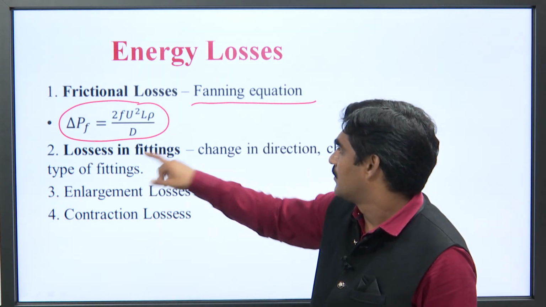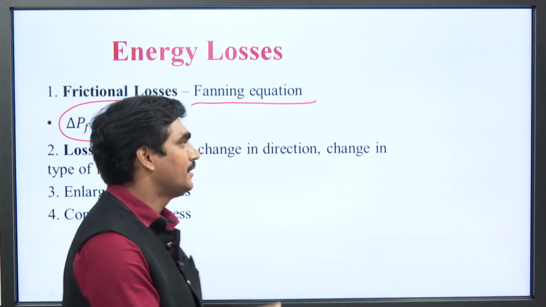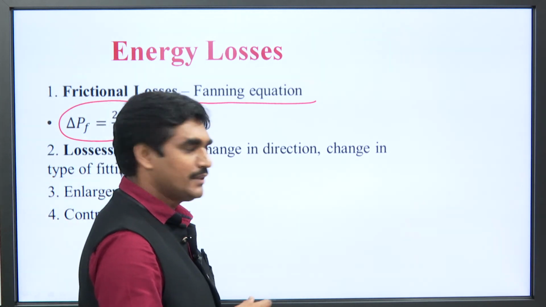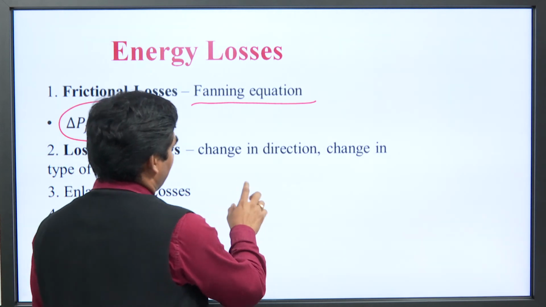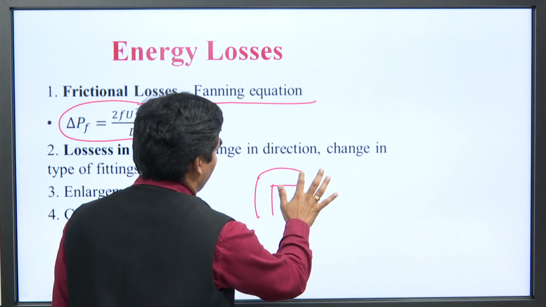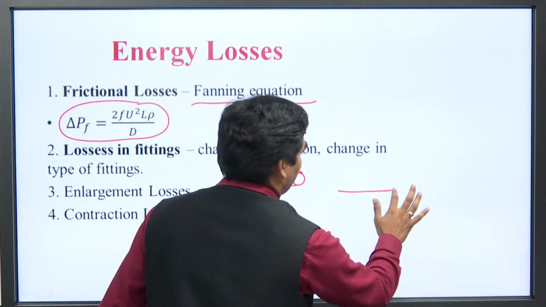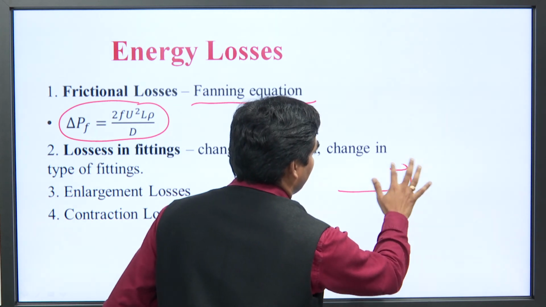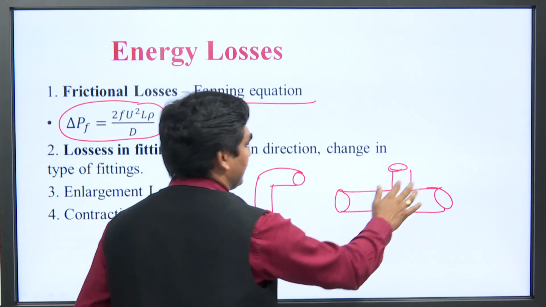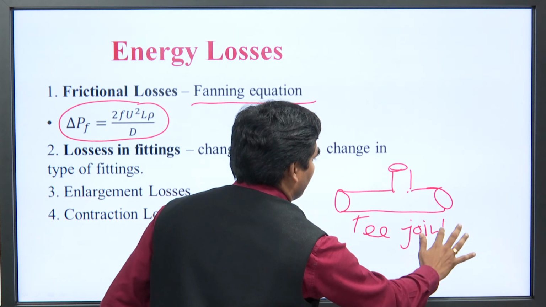Okay. Next is losses in fittings, that is change in direction or change in the type of fitting. How does the change in direction happen? Suppose in a pipe you are using bends or different types of joints, such as T joints.